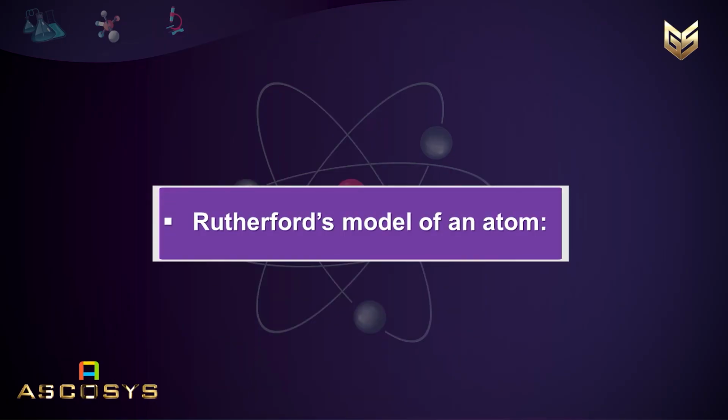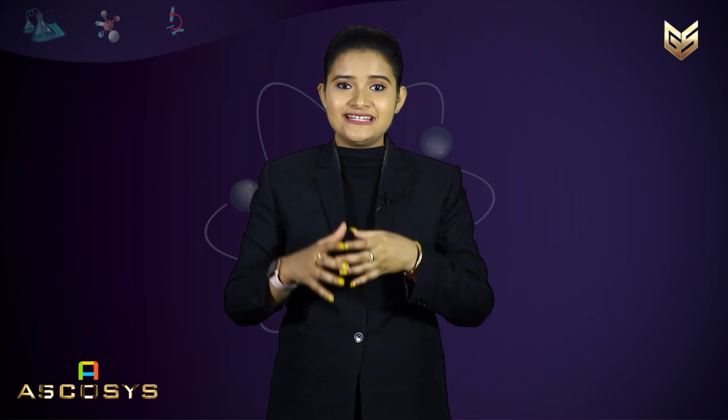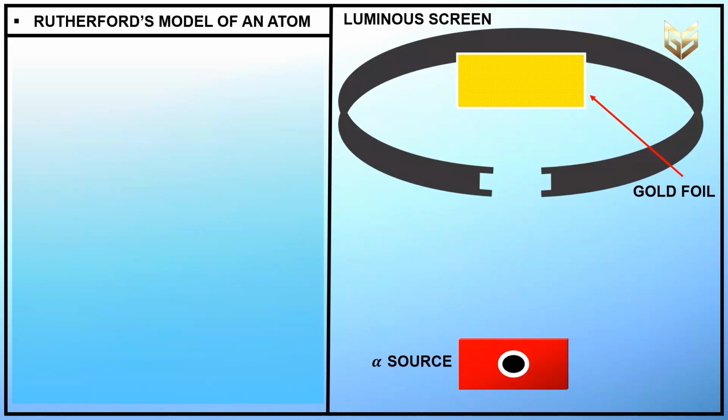Rutherford's model of the atom. Ernest Rutherford was interested in knowing how the electrons are arranged within an atom. Rutherford designed an experiment for this, a very interesting experiment. In this experiment, fast moving alpha particles were made to fall on a thin gold foil.